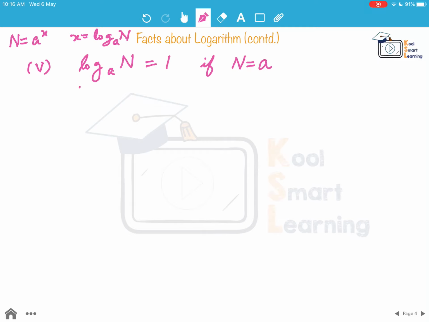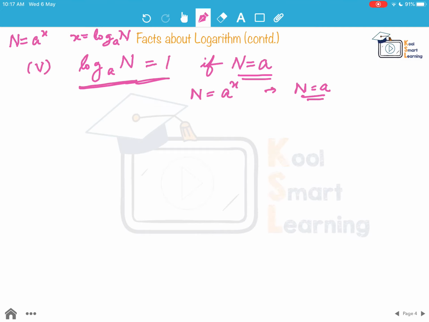So if log of n to the base a is 1, then n is equal to a. Why? Because we are saying the value of x, which is nothing but log of n to the base a, is 1. So we put x equal to 1, and we get n is equal to a.